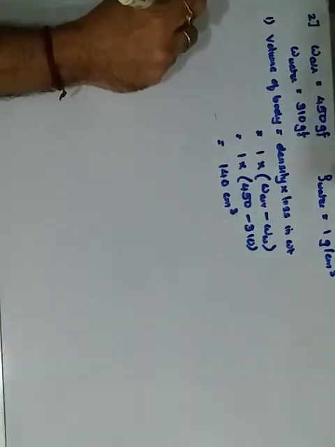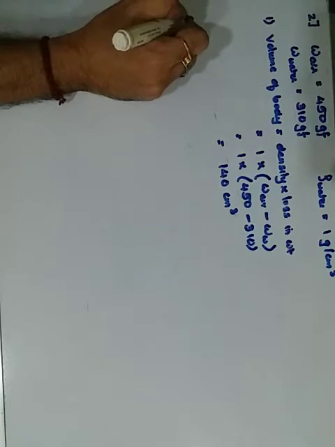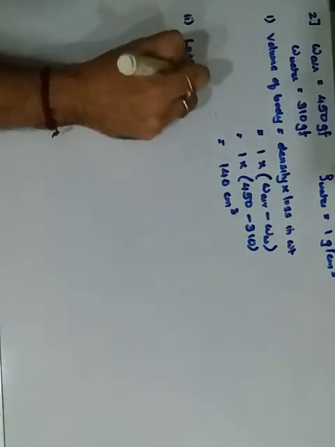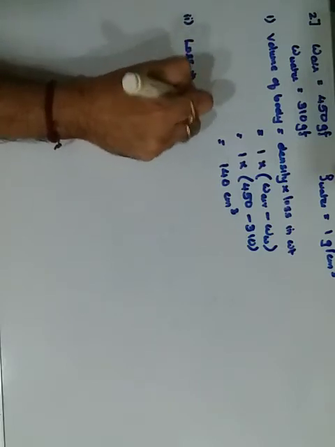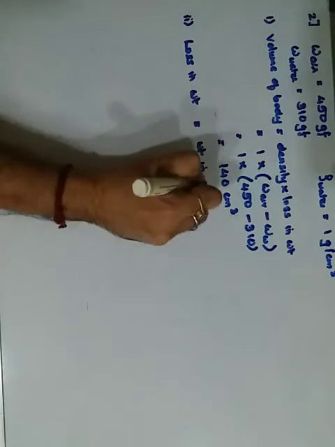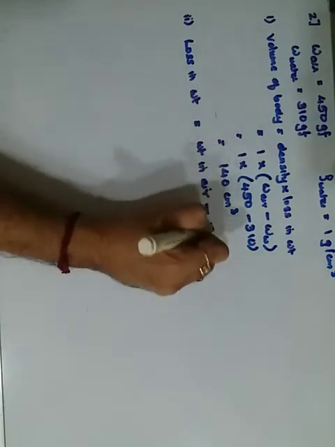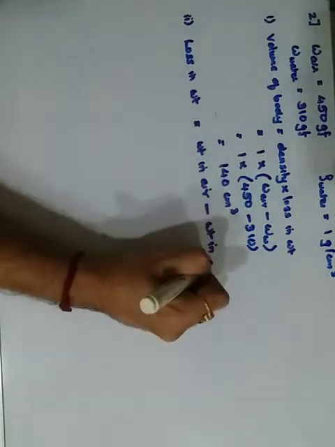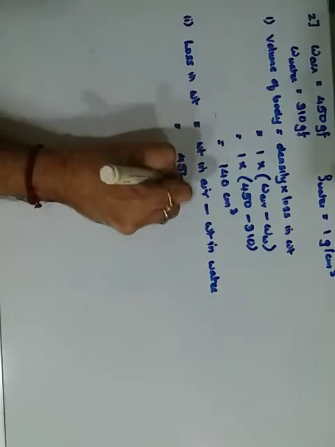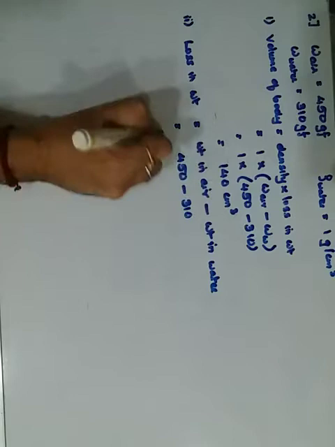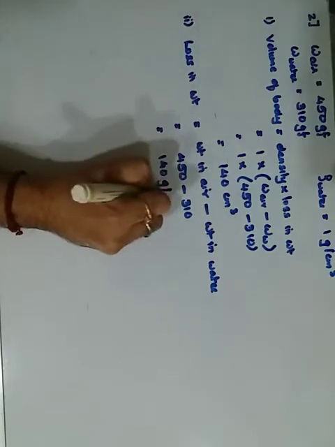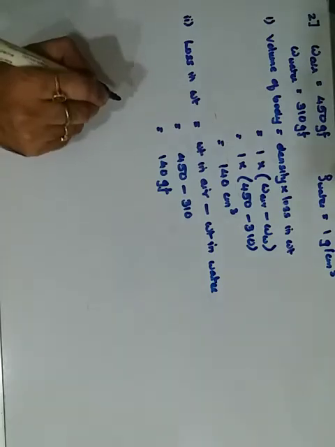Okay, simple. The second one is find the loss of weight. That we have already got over here. Loss in weight of the body is simply the weight in air minus the weight in water. Weight in air was 450 minus 310, so it comes out to be again 140, but this time it is weight, so it would be gram force. Getting it?